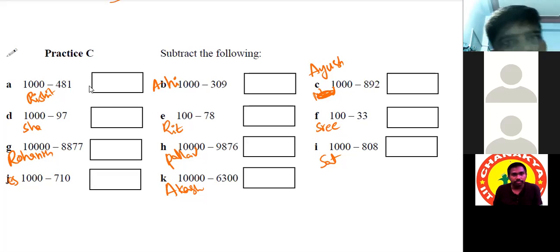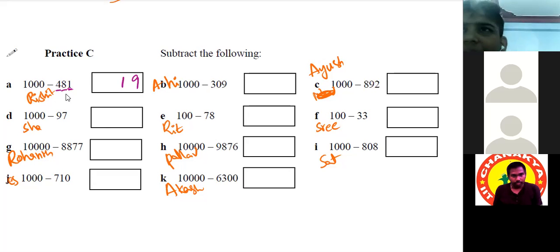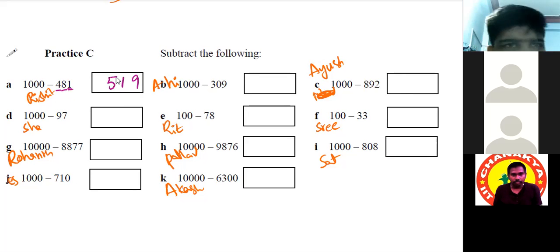Yes, sir. First, 1 should be subtracted from 10, sir, which gives us 9. Okay. Then remaining with 9, sir. So 9 minus 8 is equal to 1, sir. Okay. Then 9 minus 4 is equal to 5. So how much? 5, sir. Correct. Sir, our answer is 519.